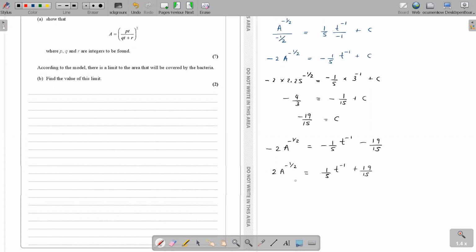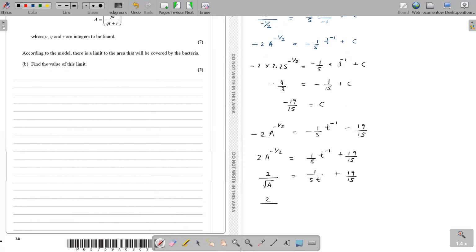Are you with me? Yes, miss. This is a to the power negative half. I'll bring it down, a to the power positive half or root a. This is 1 over 5t. What do you think? Are you agreeing with what I'm doing here? They have made a the subject here. So to make a the subject, I think I'm almost there.